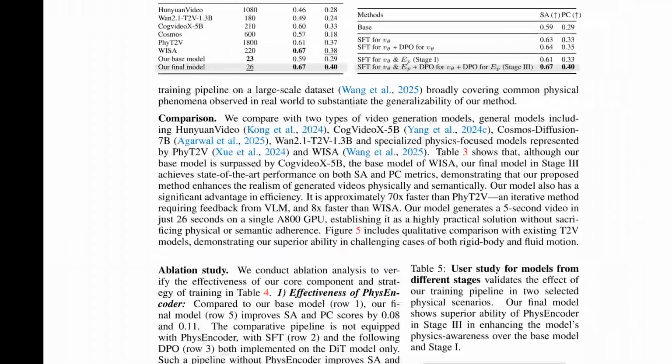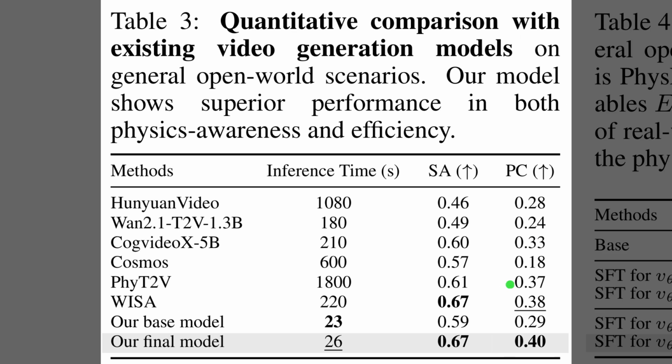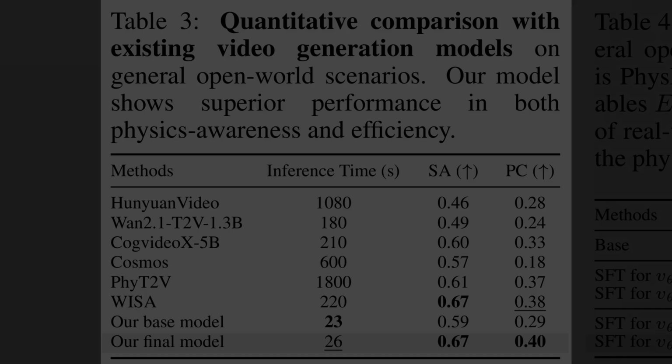So Table 3 compares models on open-world data and shows that this approach leads in both accuracy and speed. Physical common sense, which scores whether motions obey everyday physics, peaks at 0.40 for the final model. Semantic adherence reaches 0.67, matching the strongest competitor while staying faithful to prompts. Inference takes 26 seconds for a 5-second clip, so generation is practical for everyday use. For comparison, WISA needs 220 seconds.